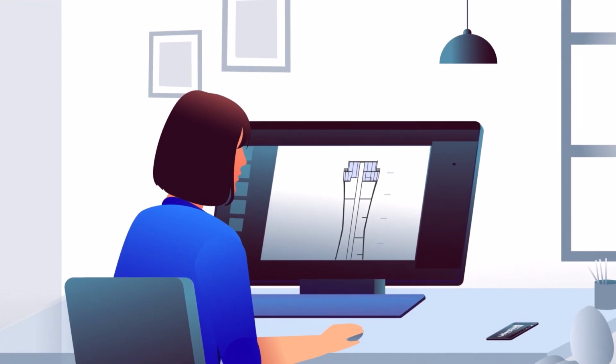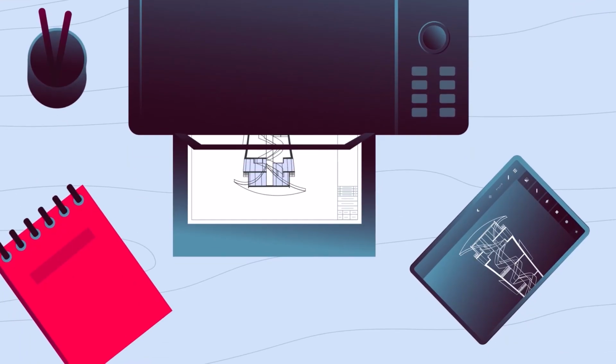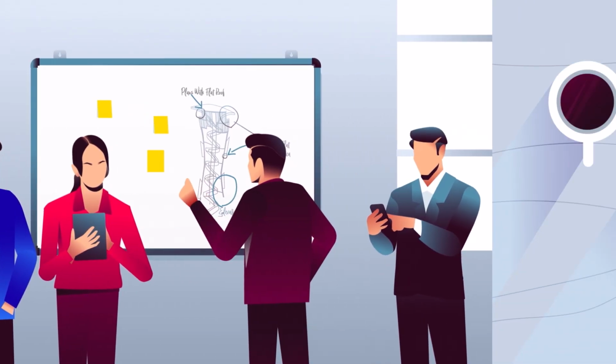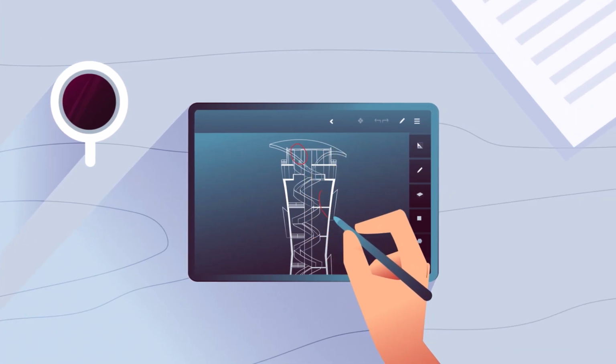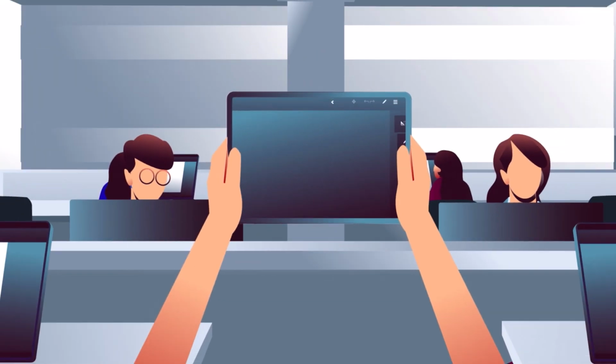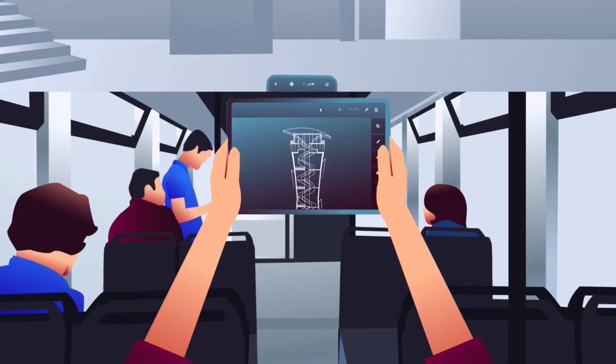DWG drawings are the very foundation of every plan or project. And to share technical information and foster collaboration among all shareholders, they need to be shared in the most effective way. Meet Ars Touch, a mobile CAD solution that enables real-time collaboration on DWG drawings and helps to share technical details on-site or on the go.